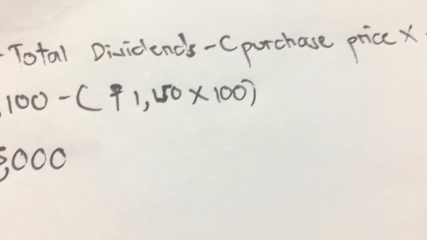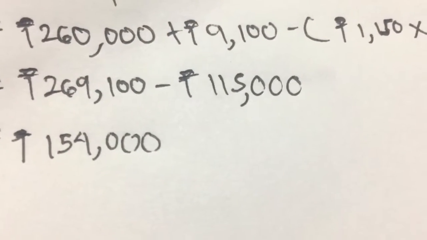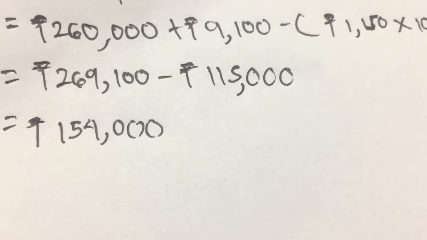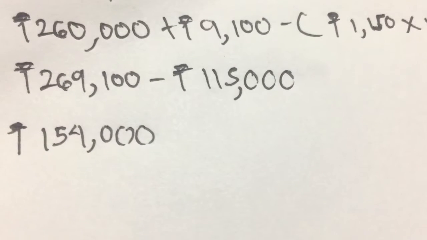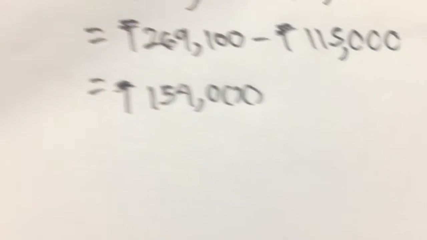So 1,150 pesos multiplied by 100 is 115,000 pesos. So 269,100 pesos minus 115,000 pesos. There you have it, the result. The total earnings of Mrs. Gonzaga will be 154,100 pesos.